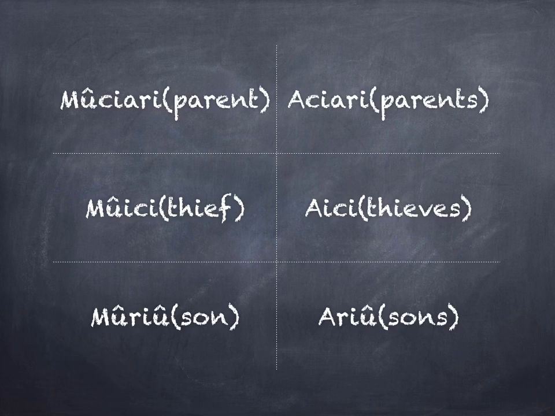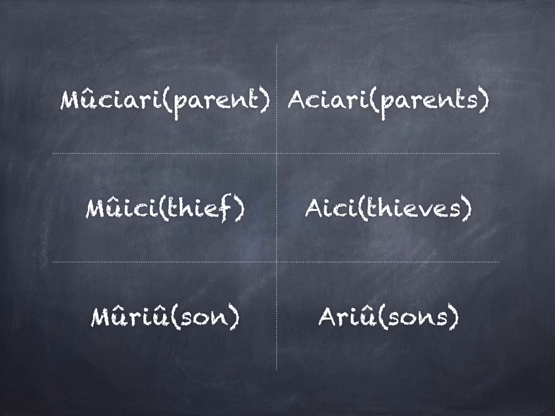Still moving on this noun class of prefix mo and a, we have mũciari to mean a parent, while aciari to mean many parents. Mũciari for singular, aciari for plural. A name given to a thief is mũici, while many thieves then are referred to as aici. Mũici for singular,